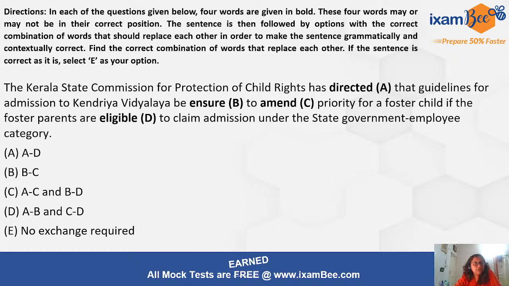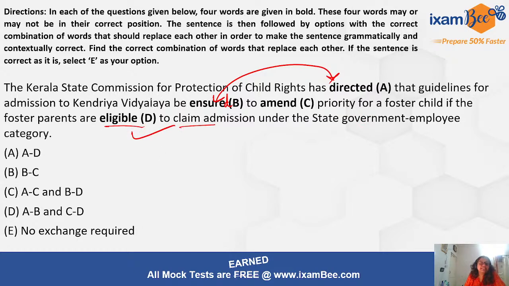admission to Kendra Vidyalaya be ensured to amend priority for a foster child if the foster parents are eligible to claim. So they are saying here the Kerala Commission for Protection of Child Rights has directed that guidelines for has ensured, okay, it should be ensured, has ensured that guidelines for admission to Kendra Vidyalaya, no. So A and B is actually right, has directed to amend priority for if the foster parents are eligible to claim.